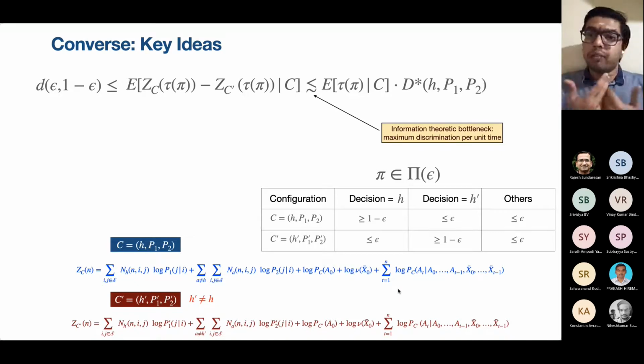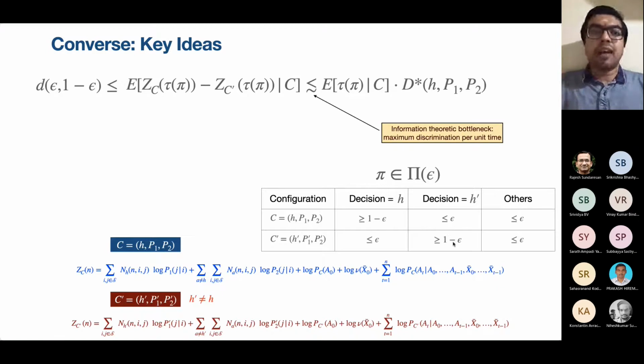Our policies have to work for all possible problem instances. So if you have this problem instance where H is the location of the odd arm, our policy should output H with a probability of at least 1 minus epsilon. If the problem instance is H prime, that is, if the problem instance is such that the odd arm location is H prime, our policy should output H prime with a probability of at least 1 minus epsilon.